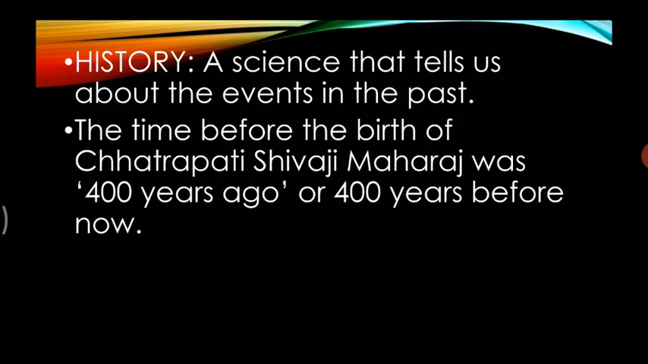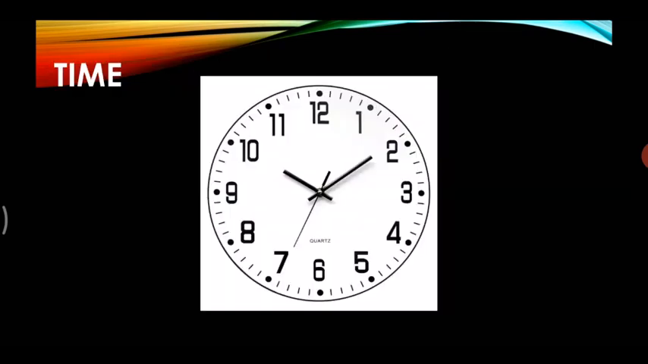History, a science that tells us about the events in the past. That means the things which have already passed away or have taken place. So, the time before the birth of Chhatrapati Shivaji Maharaj was 400 years ago, or we can say 400 years before now. Let's move next.